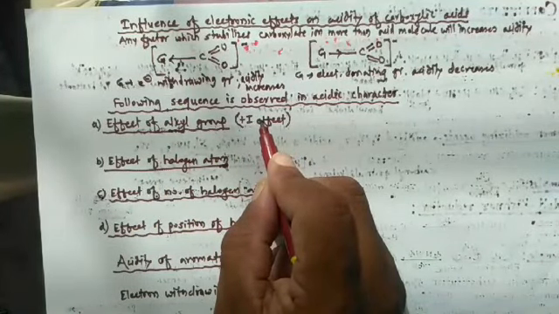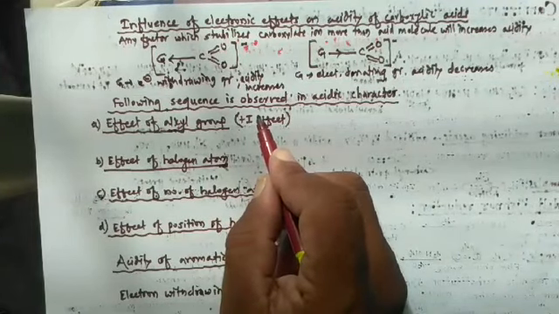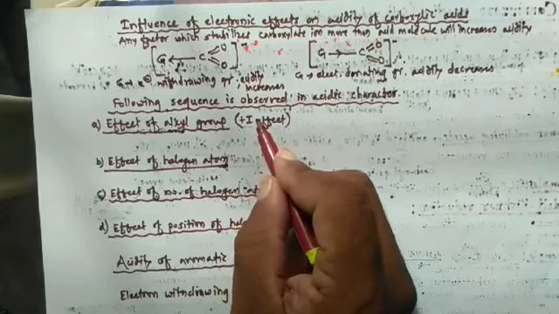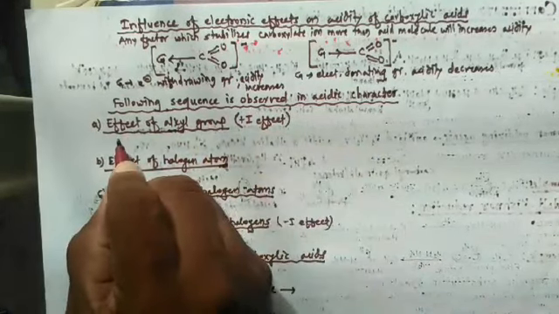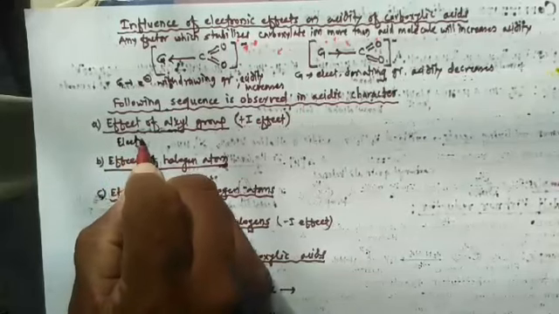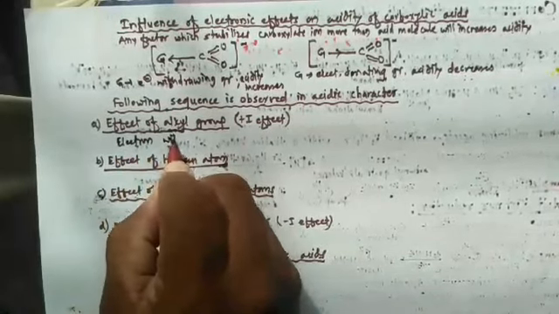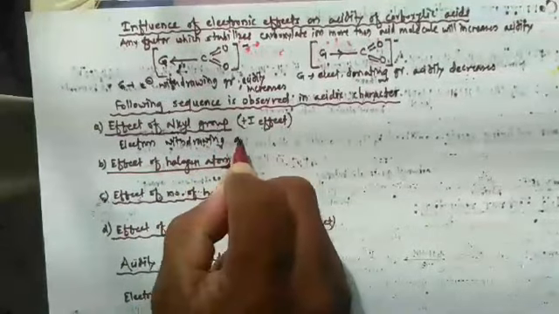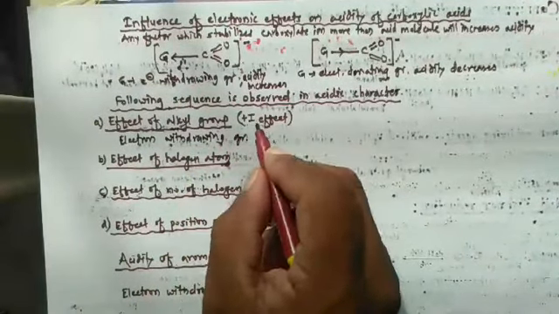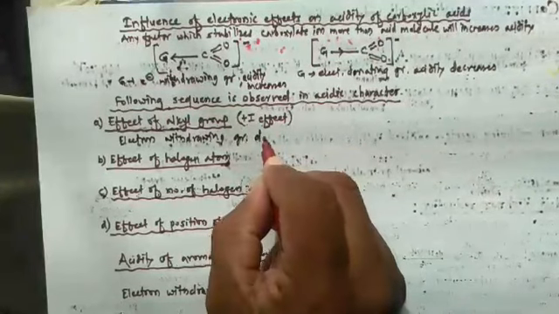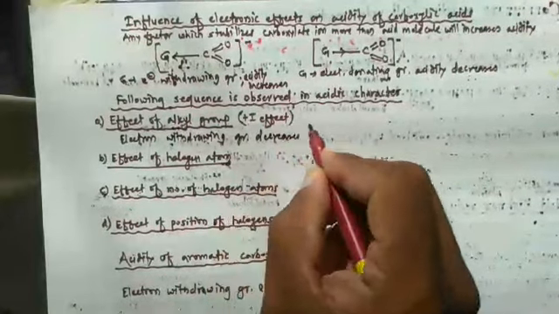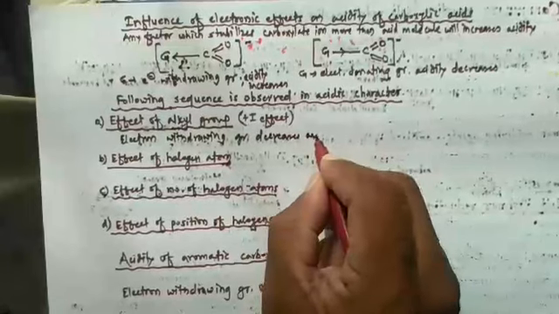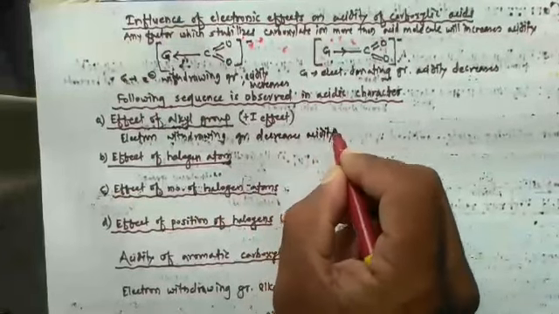So electron donating groups, which have the plus I effect, decrease the acidity. Electron withdrawing groups, on the other hand, increase acidity.